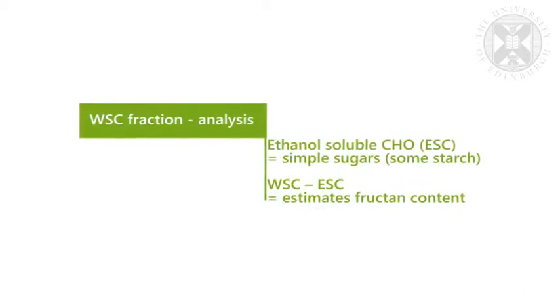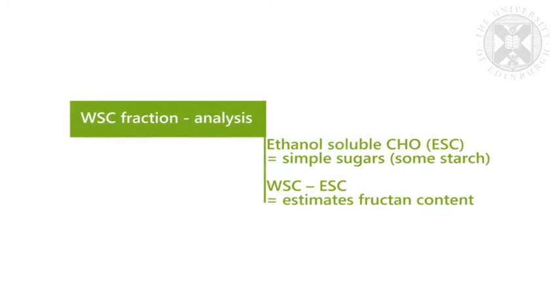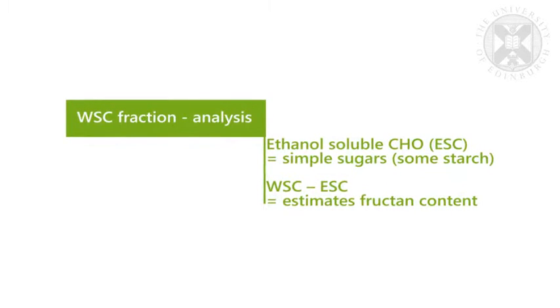So how do we analyse the water-soluble carbohydrate fraction? Well, as its name suggests, it involves a water-soluble extract of the fructans and the simple sugars present in the plant. However, we can break this down further to estimate the amount of actual simple sugars and the amount of fructan in the water-soluble carbohydrate fraction. We can use an analysis called ethanol-soluble carbohydrate, abbreviated as ESC.